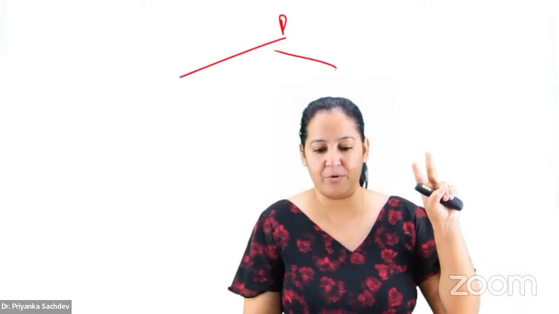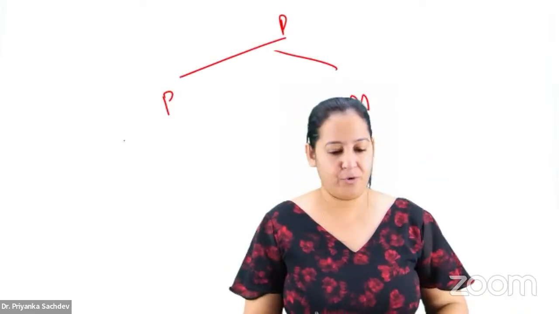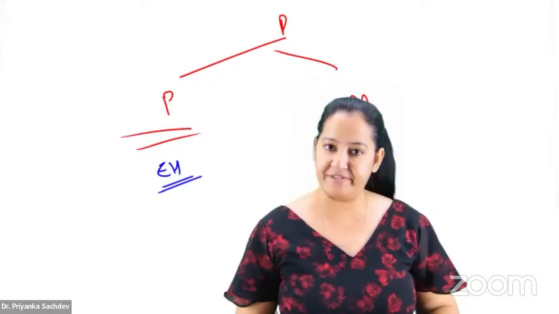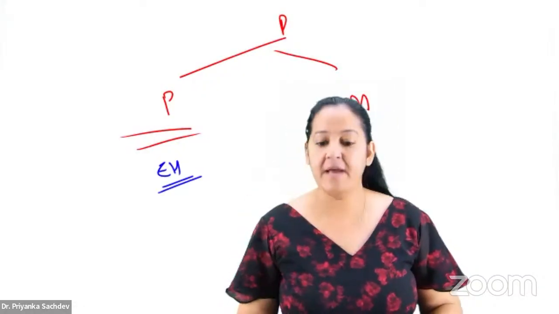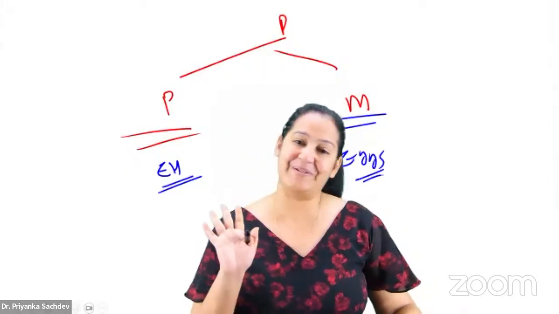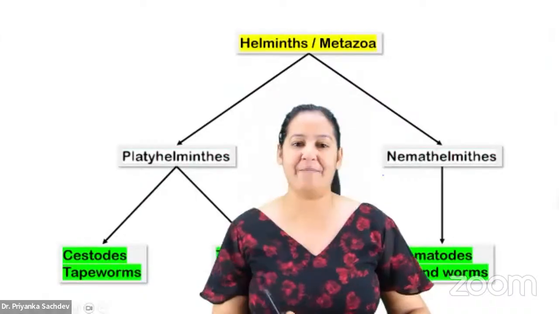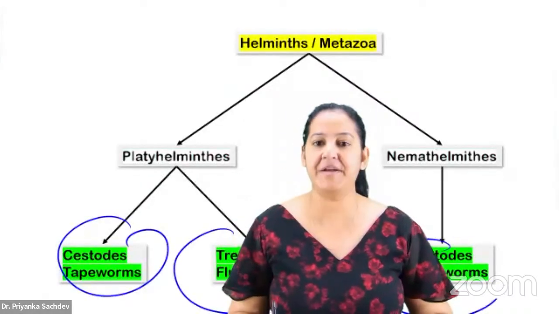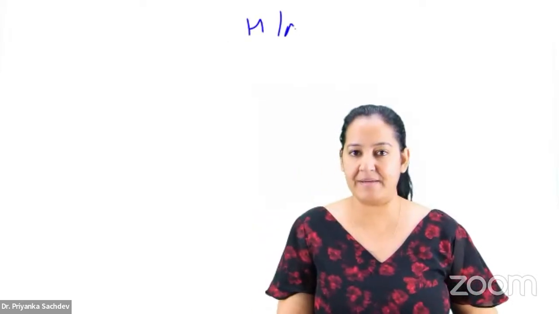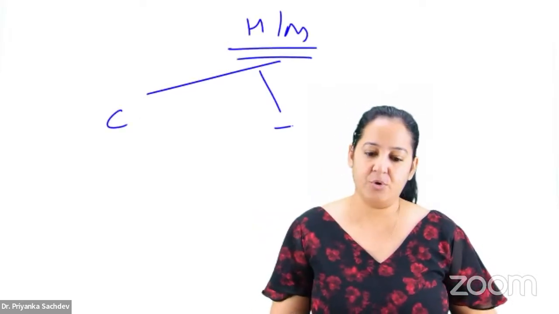So I taught you there are 2 types of parasites, protozoa and metazoa. In protozoa, we have seen only the important one, Entamoeba histolytica. The rest are provided in the charts. You have to read the charts in that way only. In the metazoa, I want to teach you eggs. From the metazoa, you're definitely going to get a question on the eggs. There are 3 types of metazoa, also called helminths: cestode, trematode, nematode.